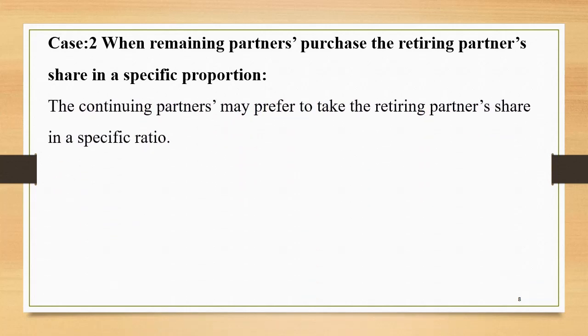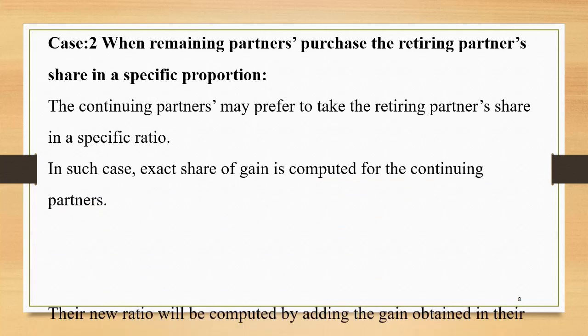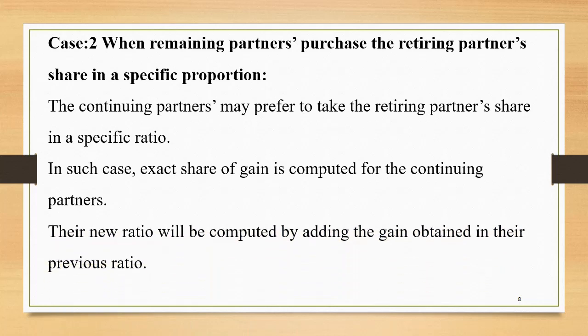The continuing partners may prefer to take the retiring partner's share in a specific ratio. In such cases, the exact share of gain is computed for the continuing partners. Their new share will be computed by adding the gain to their previous ratio. This is what I told you. With the help of the gaining ratio, we will be able to find the share gained by the continuing partners, and then we need to add it to the old share to get the new share.